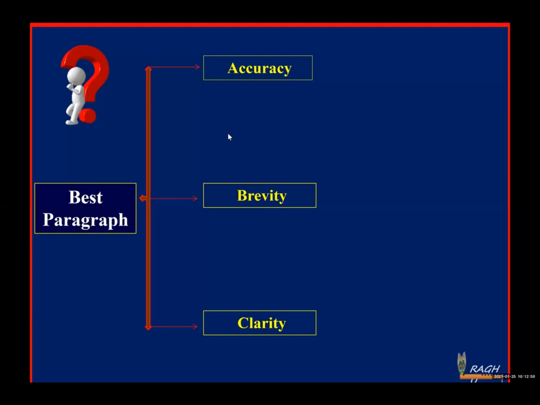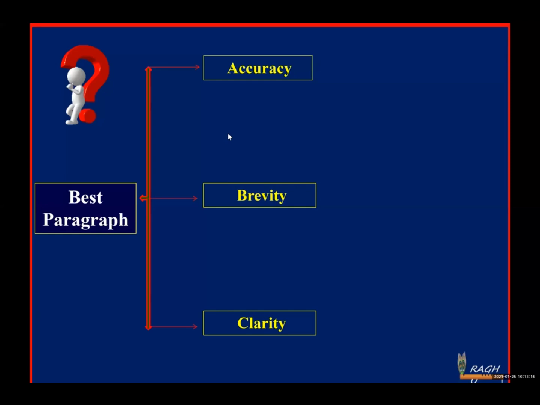Remember, there is a quotation in the English language, my dear students. Clarity of thought gives you clarity of expression. What is the quotation? Let me repeat it. Clarity of thought gives you clarity of expression.